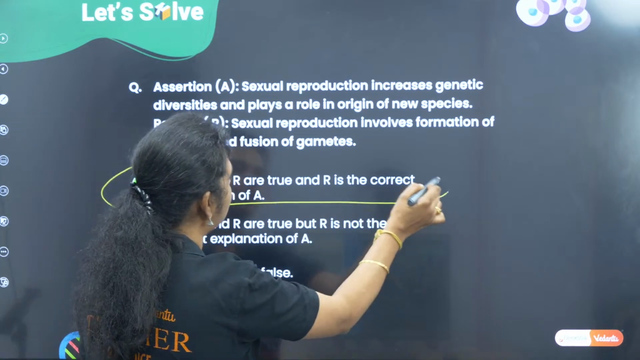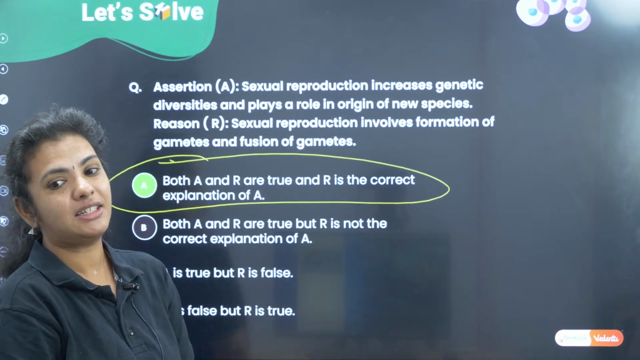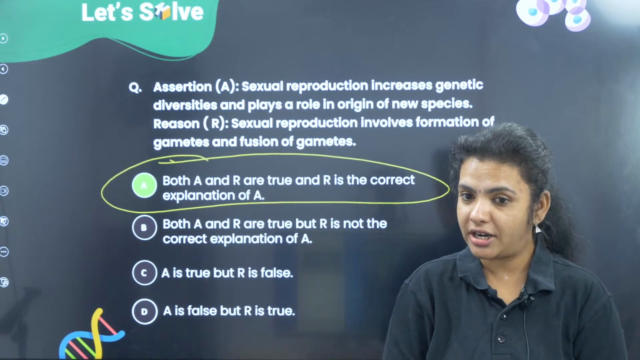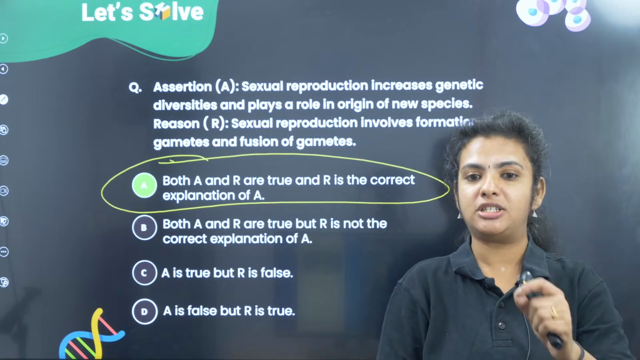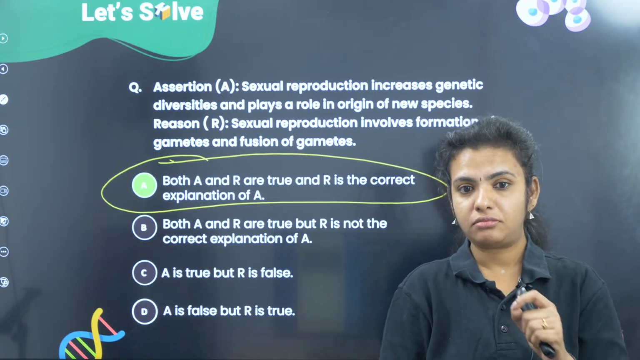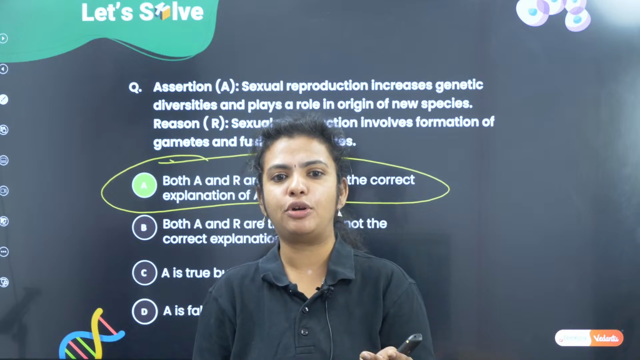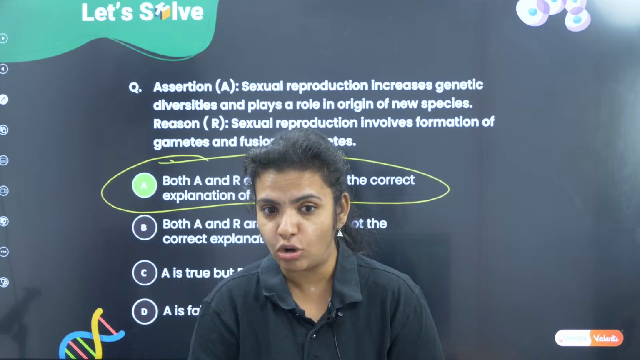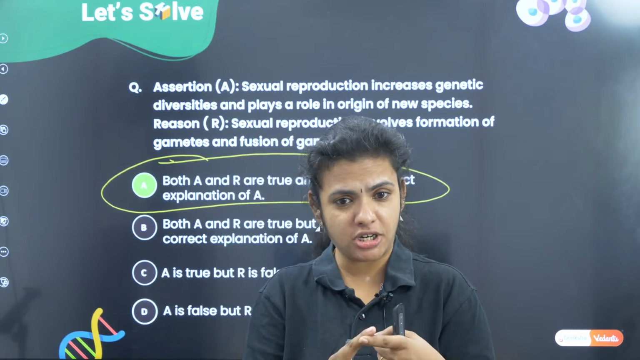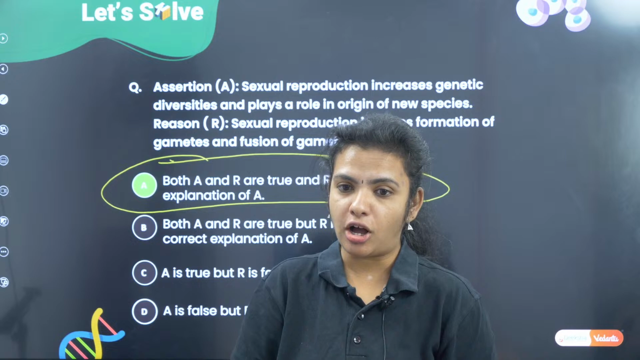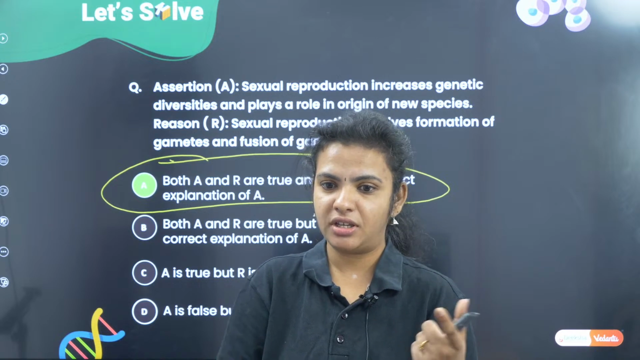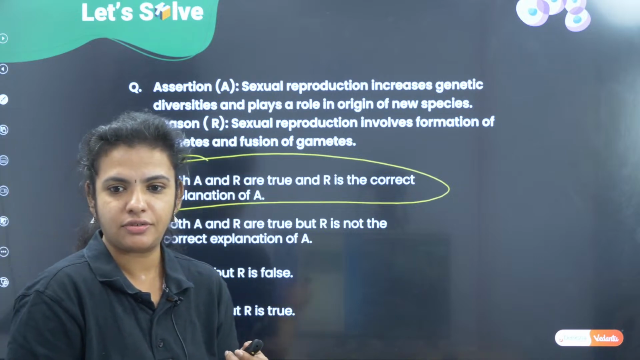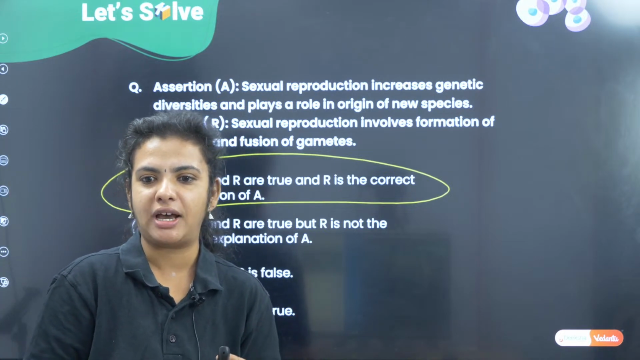So, we would say that both assertion and reason are true and the reason is the correct explanation of the assertion. Alright? So, just ask the question why and how. Okay? How does this sexual reproduction increase the diversity? How does it play a role in origin of new species? That new species is formed because I have a combination of two species here. Correct? Fusion of gametes. Yes. Okay, I hope you understood Harshvardhan. People who gave B. Okay, now Payal says A.